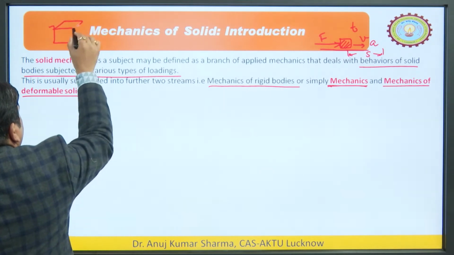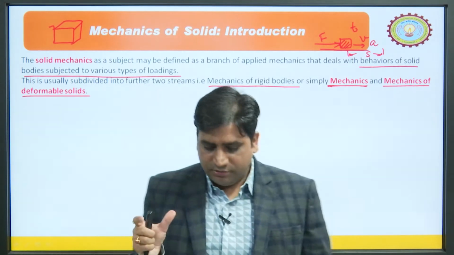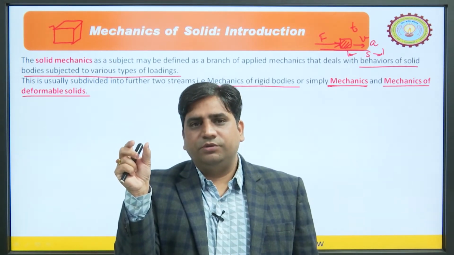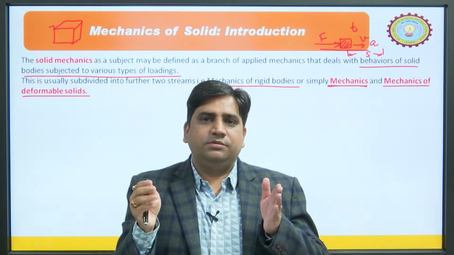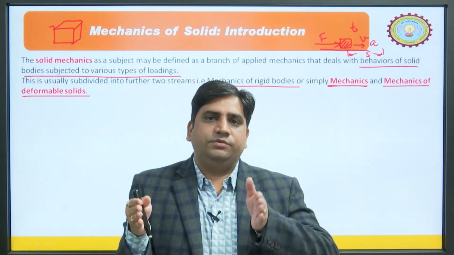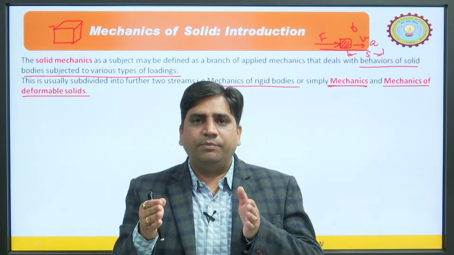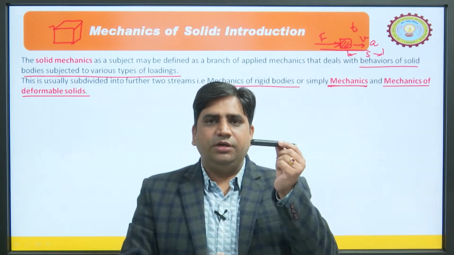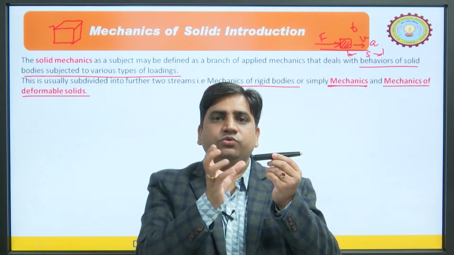So, this is the object, and just like the eraser, we apply a force on this body. It is deformed after the application of a certain amount of force. If we cross that amount, what happens to the shape of the object? Let us say this is the body and it is hard, so we cannot provide sufficient force to deform it.